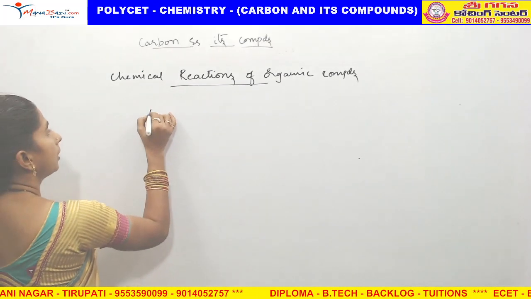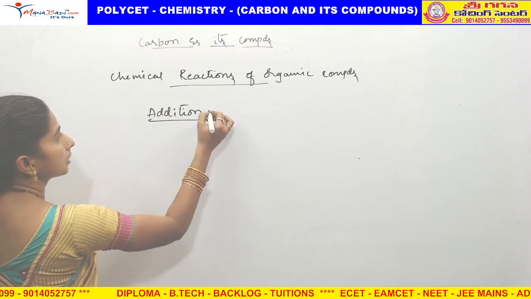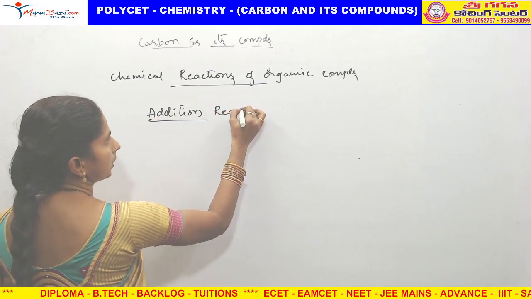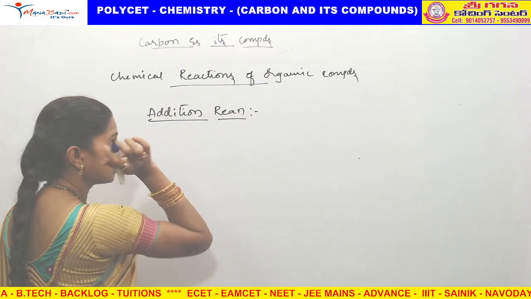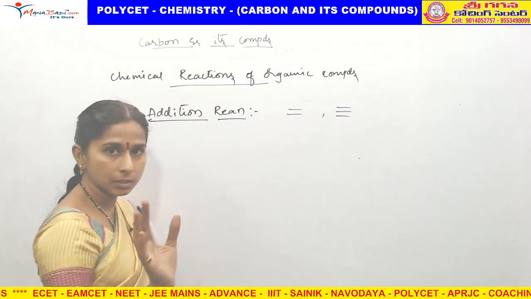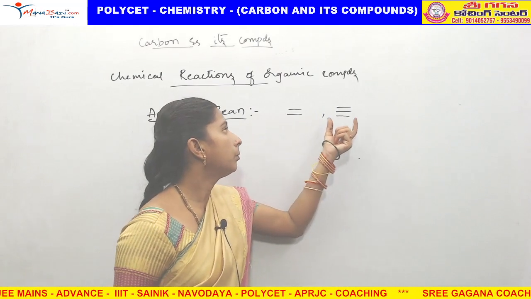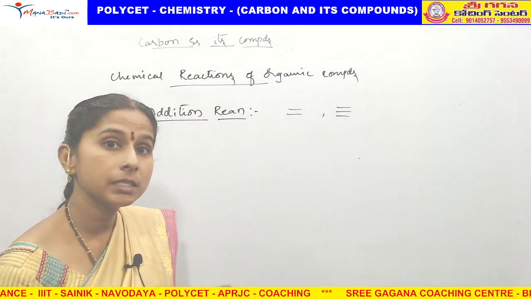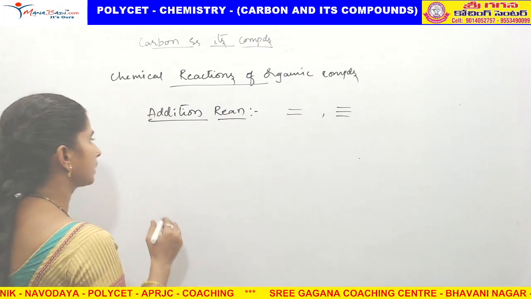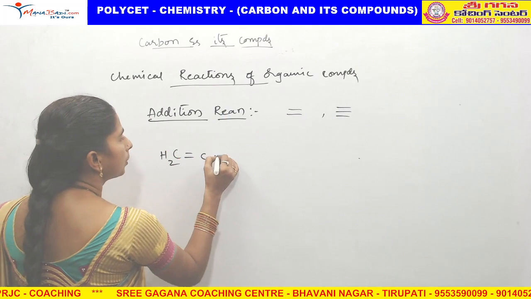After that, addition reaction. This addition reaction takes place in multiple bonds, which means double bond and triple bond. It does not take place in single bond reactions. So if a double bond or triple bond is there, addition reaction easily takes place. For example, CH2 double bond CH2.